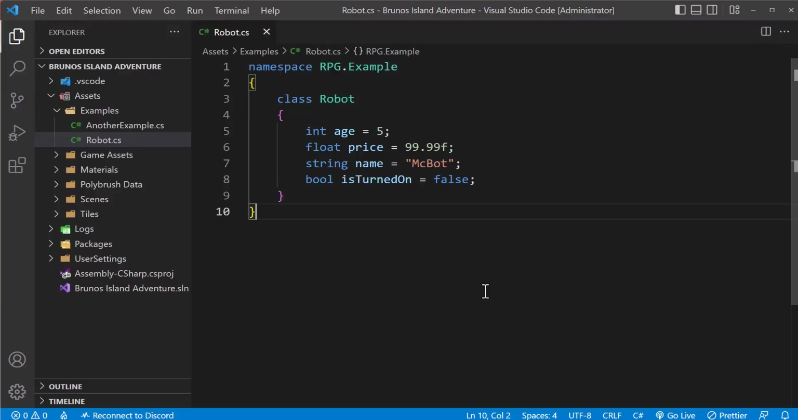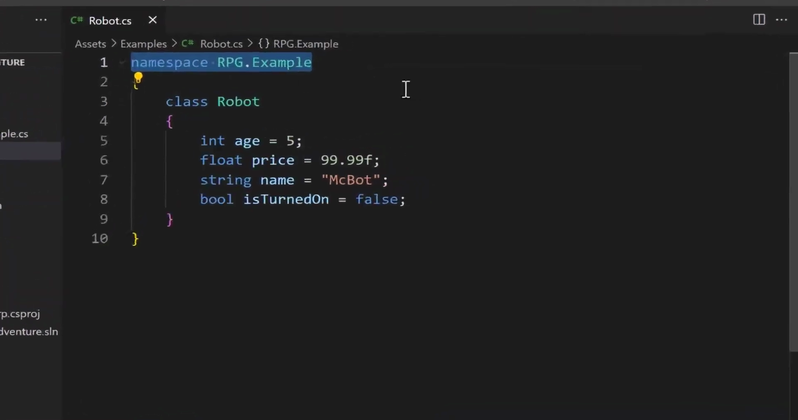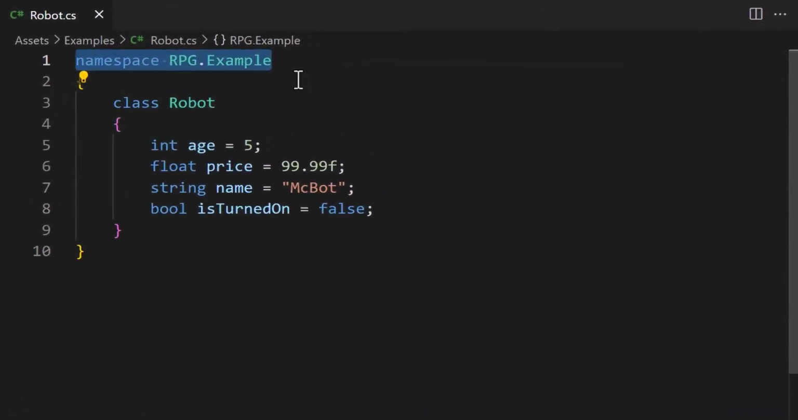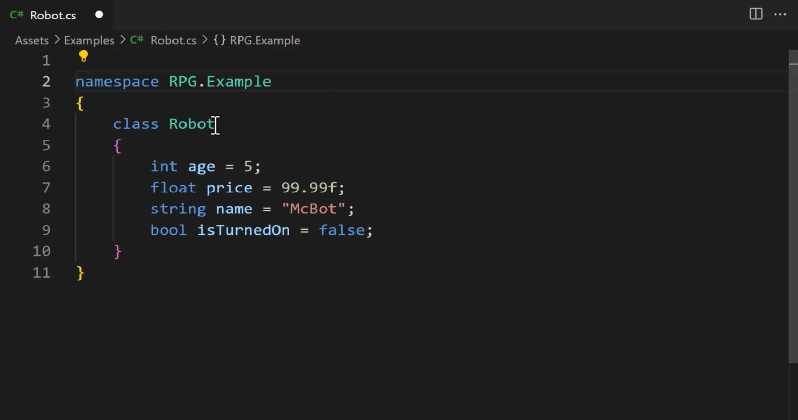Let's quickly explore the syntax. At the top of the file, we created a namespace called rpg.example. If another developer encounters this line of code, they may be curious about the namespace. We should leave a note for them. Above this line of code, add 2 / characters. 2 / characters create a comment.